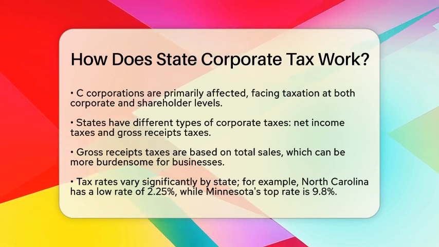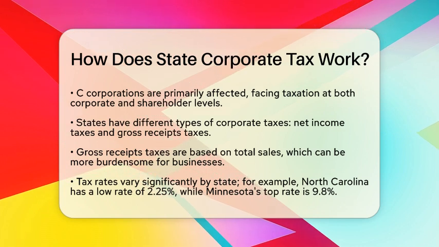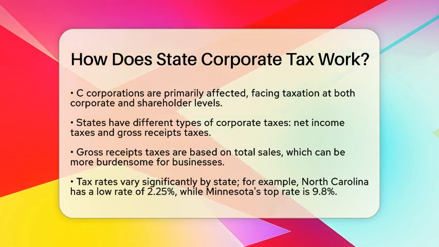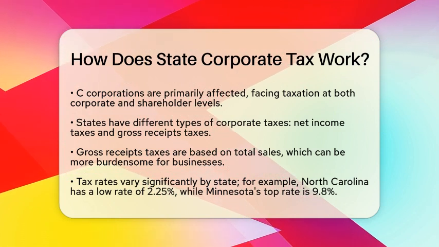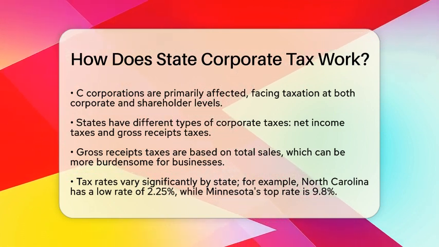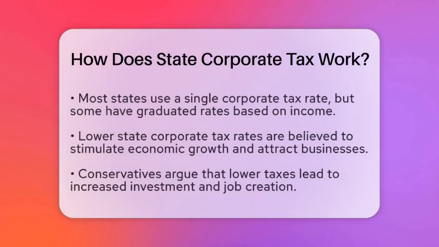When it comes to tax rates, there is a wide range across the states. For example, North Carolina has a low flat rate of 2.25%, while Minnesota has a higher top marginal rate of 9.8%. Most states have a single corporate tax rate, but some may have graduated rates based on income levels. Kansas is an example of a state with a statutory rate that includes a surtax for income exceeding a certain